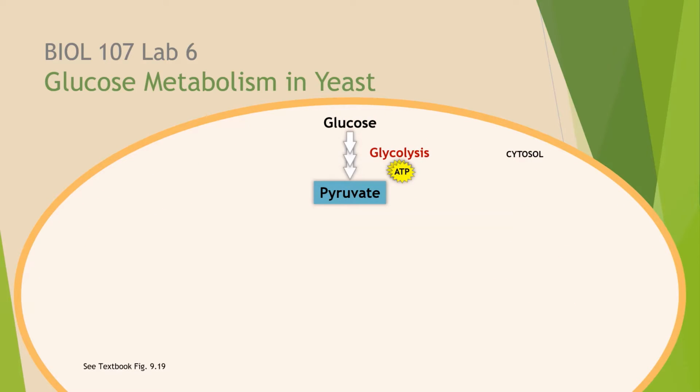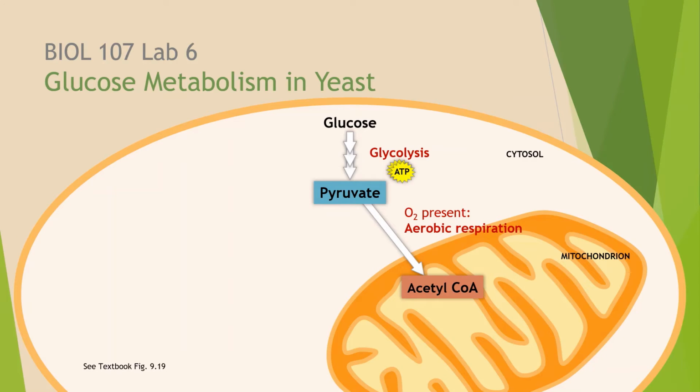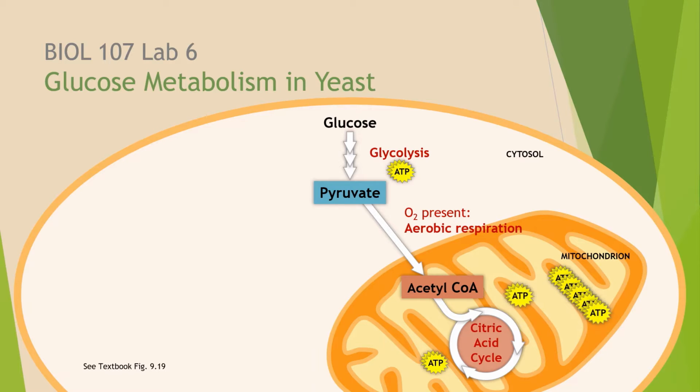In most organisms, when oxygen is present, aerobic respiration occurs. In aerobic respiration, pyruvate is moved into the mitochondria where it is converted to a molecule called acetyl-CoA. After this, it is eventually converted into carbon dioxide through the reactions of the citric acid cycle. Here, another two molecules of ATP are made, which is good because cells like ATP. After this, a lot more ATP is made during the process of oxidative phosphorylation. This includes the electron transport chain and chemiosmosis. We will talk about those a lot more in lecture in the coming week or two.